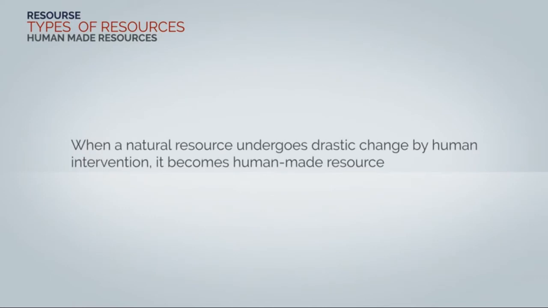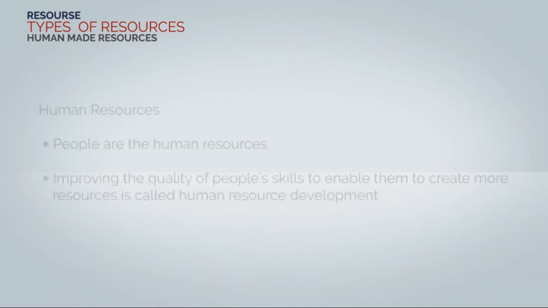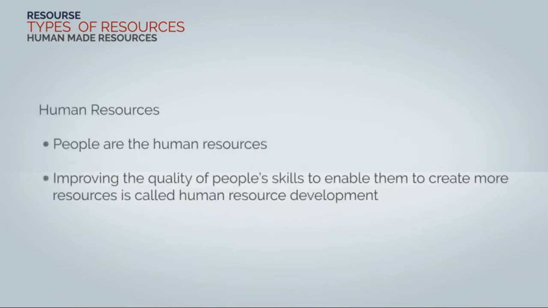When a natural resource undergoes drastic change by human intervention, it becomes a human-made resource. For example, iron ore is processed to make steel. Hence, steel is a human-made resource. Buildings, bridges, railways, machines, etc. are examples of human-made resources. Coming to human resources, people are the main source of human resources. Improving the quality of people's skill to enable them to create more resources is called human resource development.